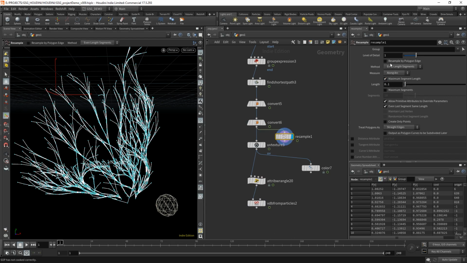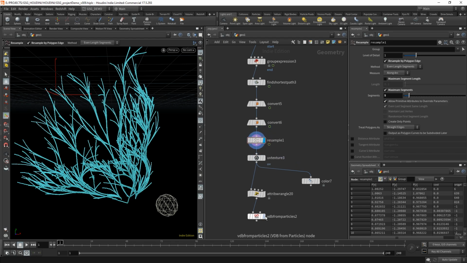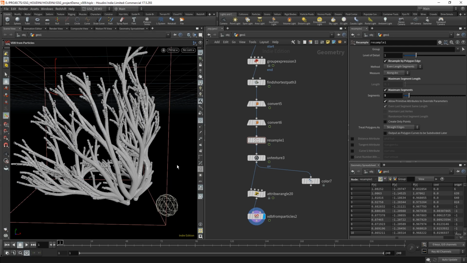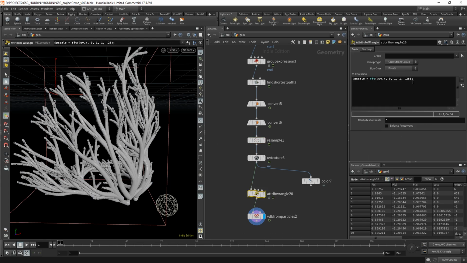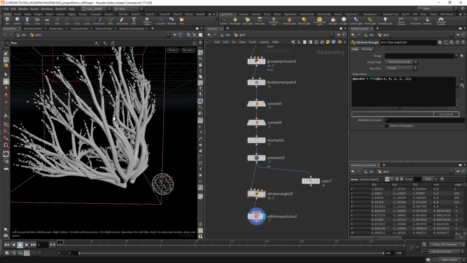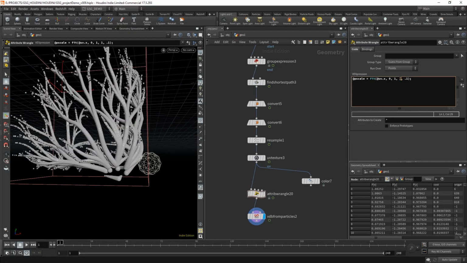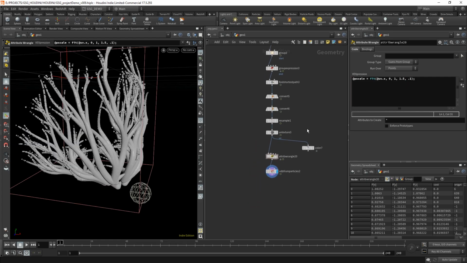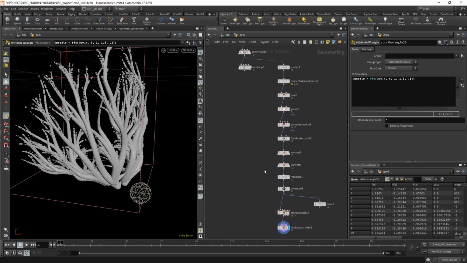So what I'm going to do is say resample by polygon edge. We're going to say by segments like this. That's cool. So that should be plenty of points. So now if I go down here, I shouldn't see any more of those gross gaps. That's way better. Let's also reduce this number down to like 0.1 so we get a little bit more extreme. Maybe we start at like 1.5. All right. Cool.